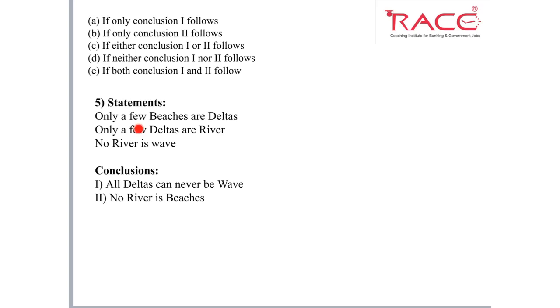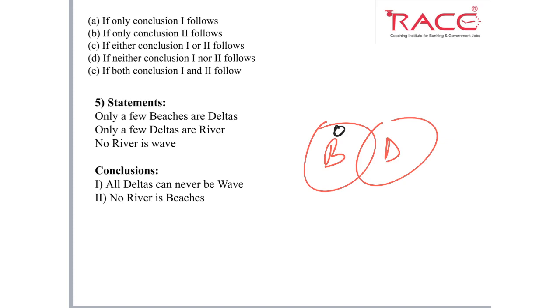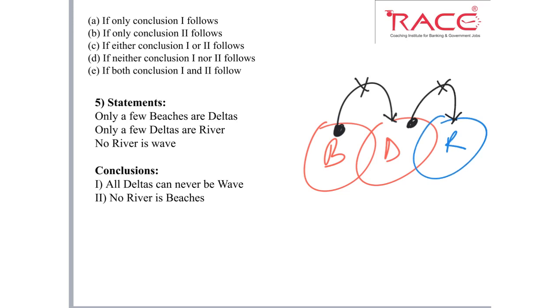So let's draw the next question. Only a few beaches are delta. So only a few beaches means some beaches are delta and some beaches are not delta. Here this represents some relation, this represents some not relation. Next, only a few delta are river. So some delta are river, some delta are not river. This is how we represent the some-not, only a few case.